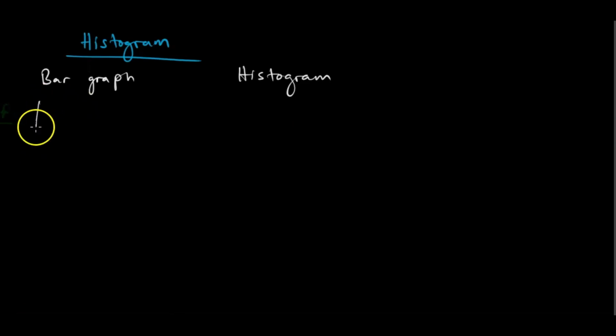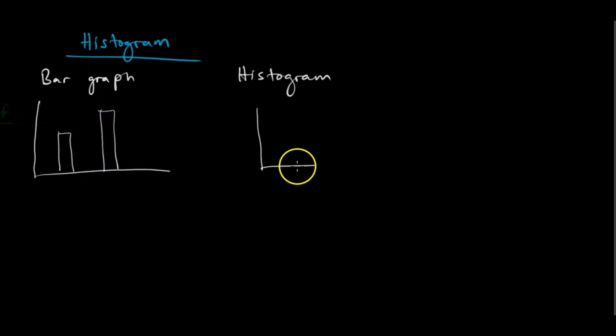What you just have to know is a bar graph has bars, but a histogram has connected bars. Like that. That is what you have to know.